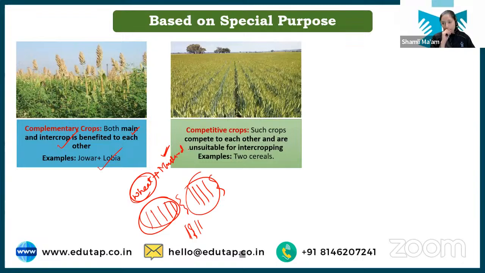Next we have is competitive crop. Now students, there can be some crop pair which can compete for the land, which can compete for the nutrient, which can compete for the moisture, which can compete for the resources in the field. So they are called as competitive crops, means when two crops compete for the same thing. Okay, it can be nutrient, it can be moisture. So no two cereal crops can be grown together.